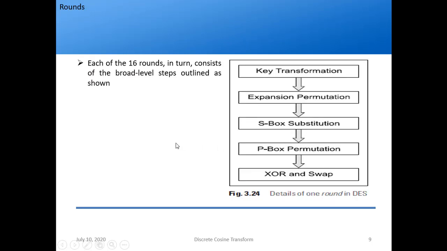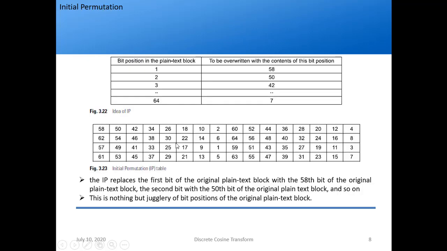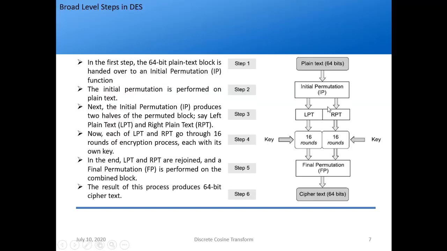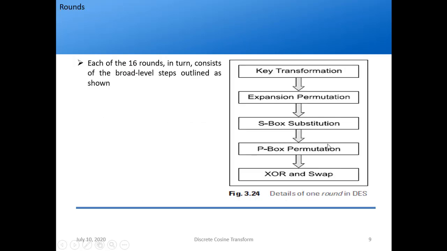So let's proceed further. Next is rounds. Why did we go to rounds? Because after initial permutation, we are manually dividing it into 2 parts, so that is not a separate step. So the next step is rounds.